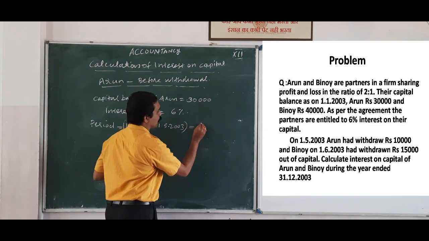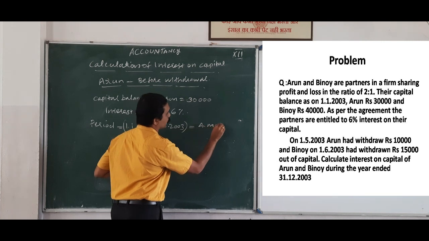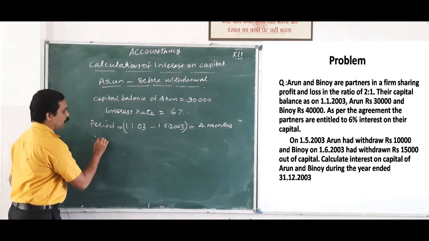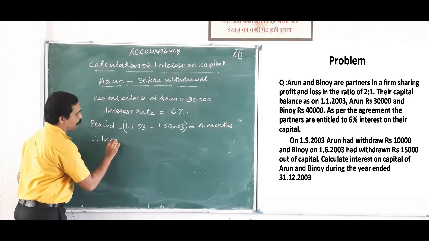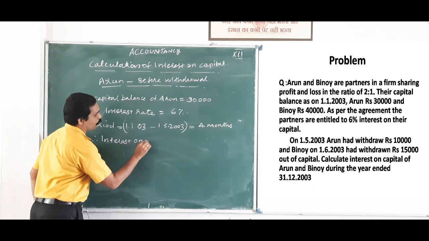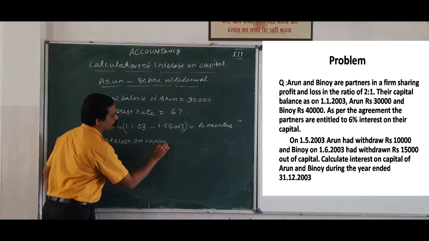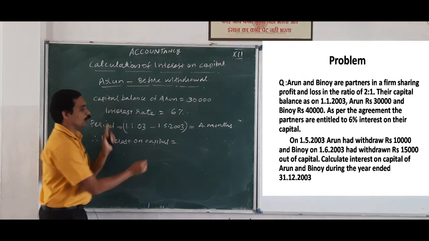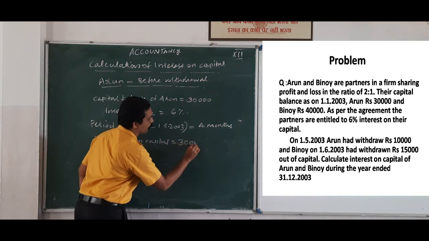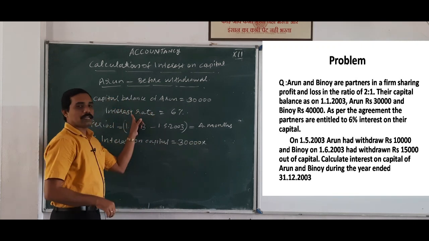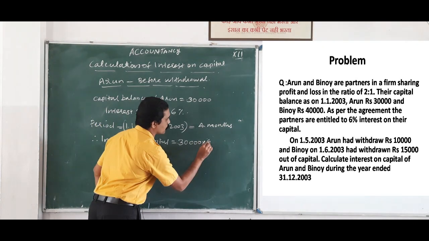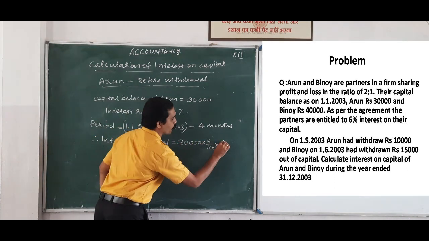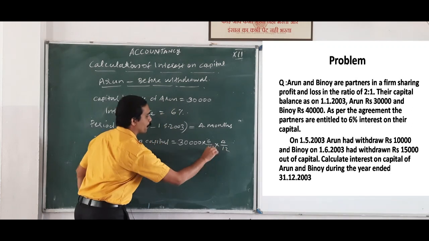Then how many months? That is 4 months. So therefore, interest on capital is equal to capital balance 30,000 into rate 6/100 into period 4 months, so 4 divided by 12.